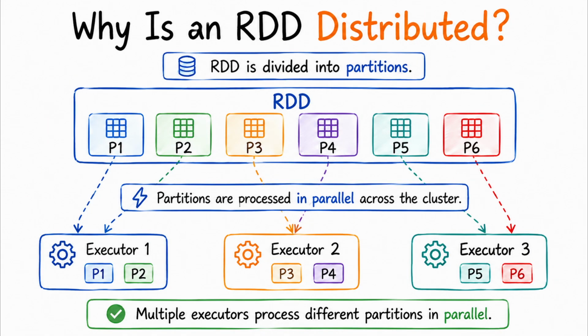Now, let's step back for a moment. Why does Spark distribute the data in the first place? Well, imagine trying to process a billion records on a single machine. That's going to become a serious bottleneck. So Spark divides the data into smaller pieces called partitions. Those partitions can then be processed in parallel across a cluster, allowing different executors to work on different portions of the dataset at the same time. And that brings us to one of the most important concepts in Spark, the partition.